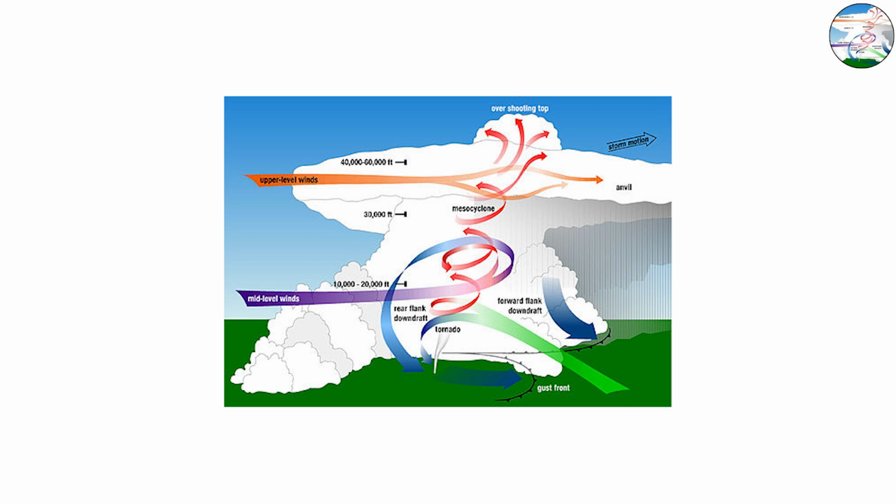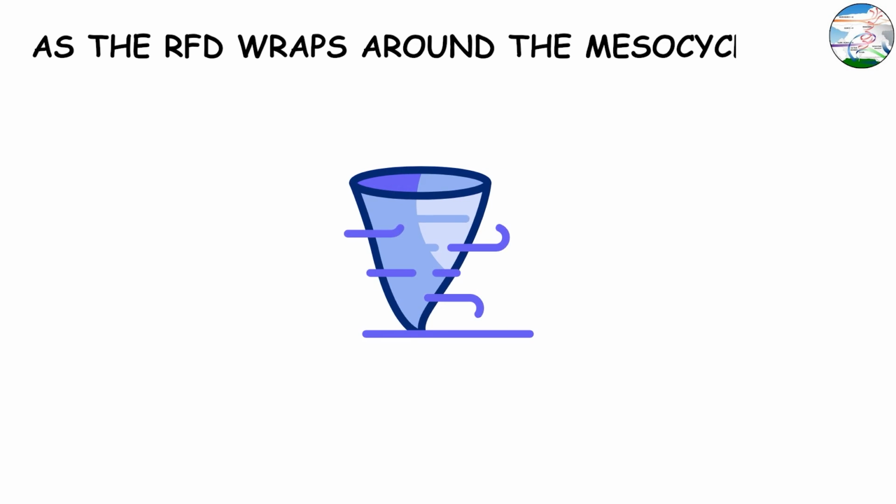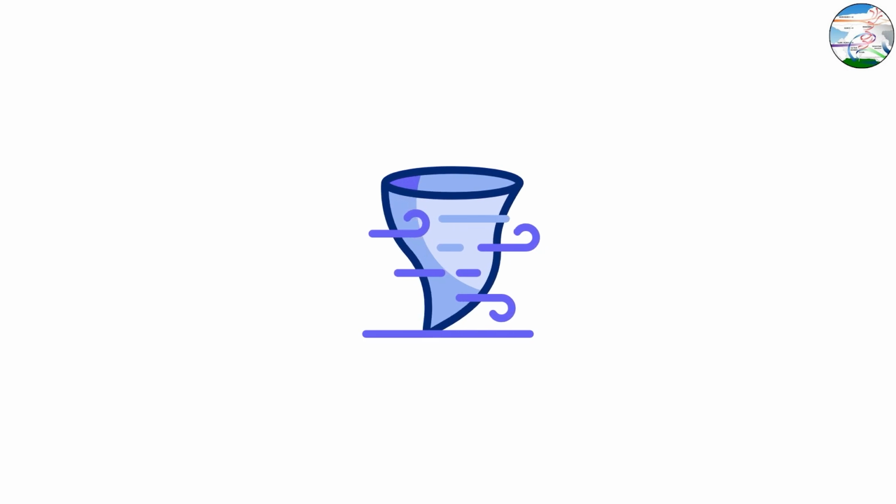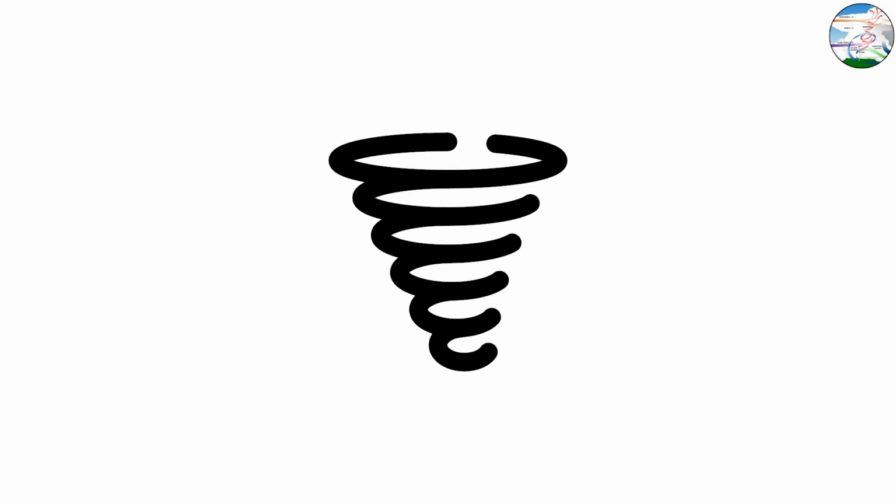The downdraft's role. While updrafts are crucial for feeding the storm, downdrafts, especially the rear flank downdraft, RFD, play an equally important role in tornado formation. Downdrafts are currents of cool, sinking air on the backside of the storm. As the RFD wraps around the mesocyclone, it can help concentrate the rotation near the ground by tightening the circulation and lowering the pressure. This process can create the funnel that we recognize as a tornado.